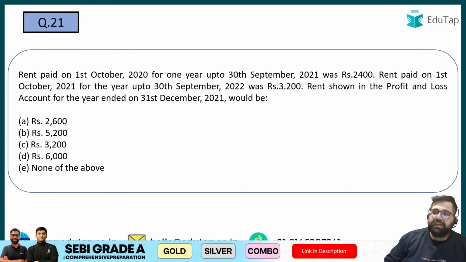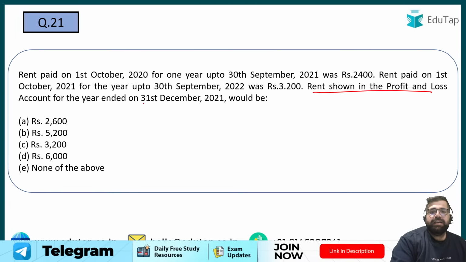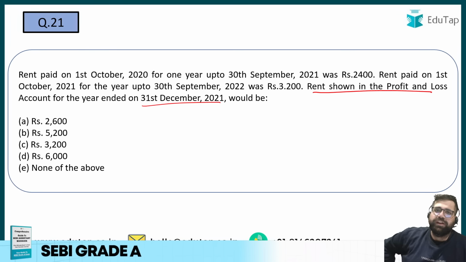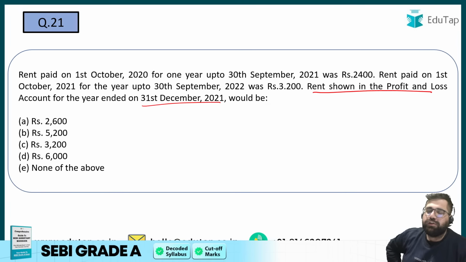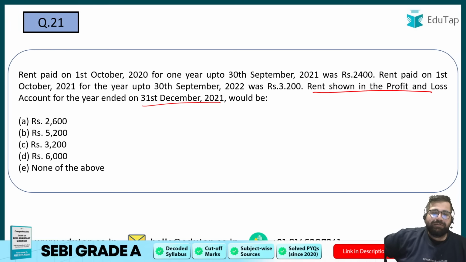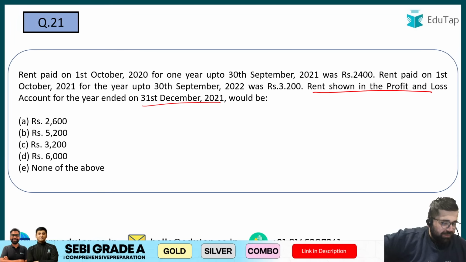And over here it is clearly given. Rent shown in profit and loss for the year ended 31st December 2021. So this is a calendar year, not a financial year. 21. What will be your answer? Everybody please solve. If you are not solving, then you are fooling yourself. Because in accounts there will be numericals. So if you don't practice numericals, you are living in la la land of yours. Stop daydreaming. I'm looking for the correct answer.